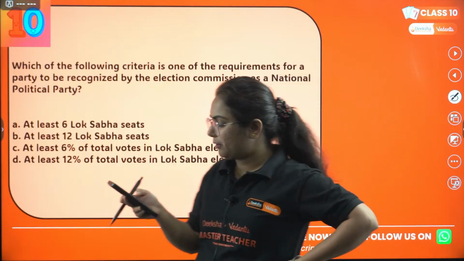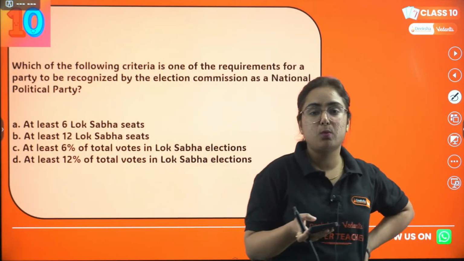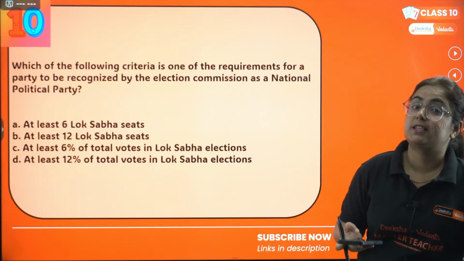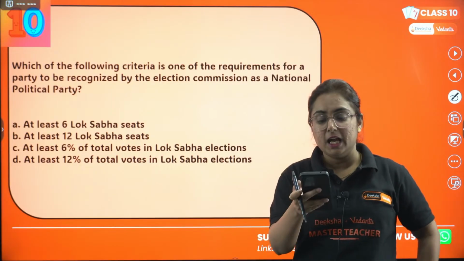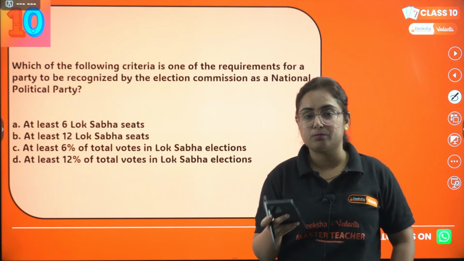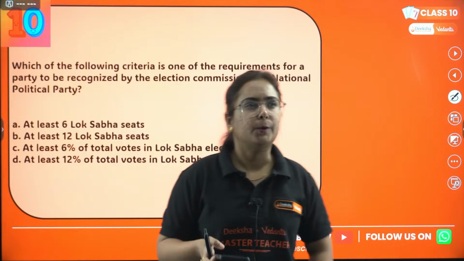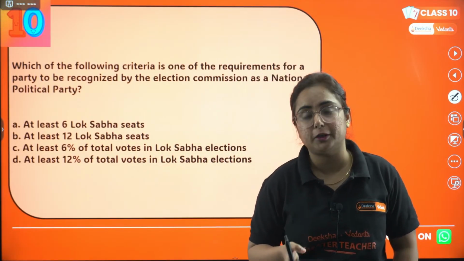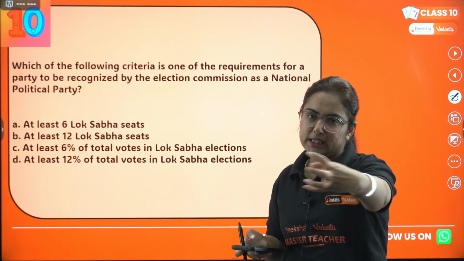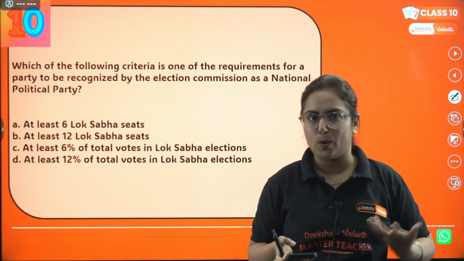Which of the following options is correct for the requirement to be recognized as a national political party by the Election Commission of India? Do you know who basically recognizes the political party? It's the Election Commission of India. There are so many political parties in India that coexist, right?